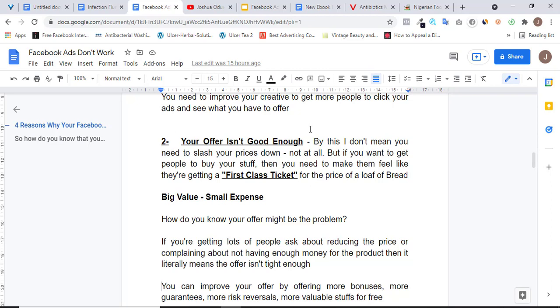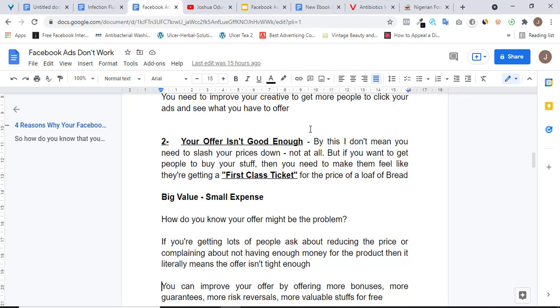And the way you can improve your offer is by offering them bonuses. And the way to offer a bonus is to ensure that you're giving them a product that is less expensive from your own end, something that is not going to cost you so much, but it's really, really valuable to your target audience. Add this kind of product as a free gift for people who order your products. And once you're able to do this, you're going to be able to get lots of people to buy your products.